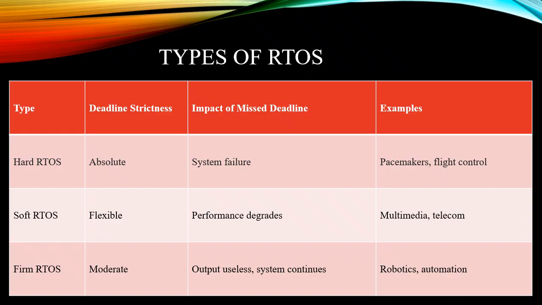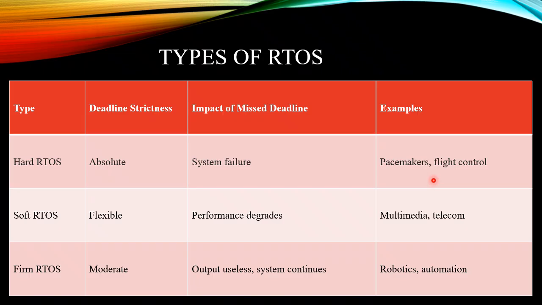Now let's begin with the types of RTOS. There are three types of RTOS: hard RTOS, soft RTOS, and firm RTOS. The hard RTOS has an absolute deadline, the soft RTOS has flexible deadline strictness, and the firm RTOS has a moderate deadline. Regarding the impact of a missed deadline: in hard RTOS, if the deadline is missed, the system totally fails. In soft RTOS, the performance degrades, meaning the effective performance can be affected. In firm RTOS, if the deadline is missed, the output is useless. The system continues without any problem, but the output may be useless.